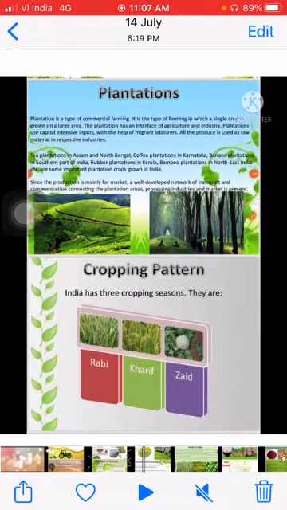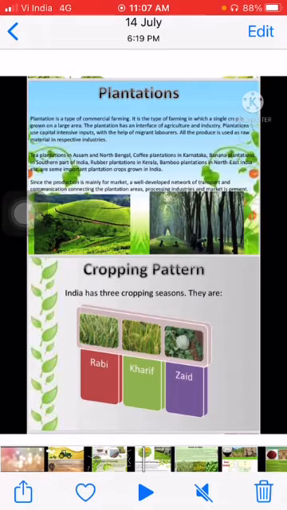So these types of crops are grown on a large area, but at a time only a single crop can be grown. Production is mainly for the market, as well as the development of a network for transportation and communication. Plantation has an important role in developing the population. Correct.